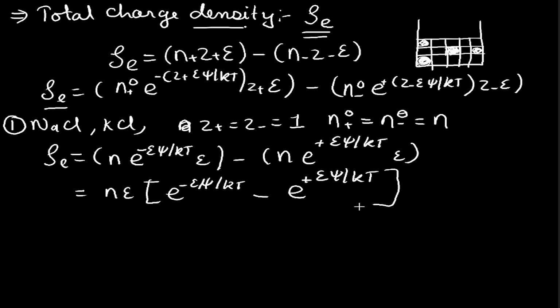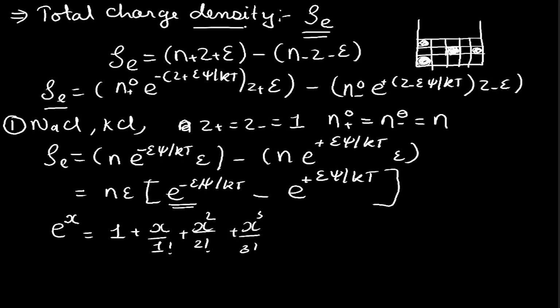Now this is similar to a power series: if we have e raised to x, then it is 1 plus x by 1 factorial plus x square by 2 factorial plus x cube by 3 factorial, and so on.